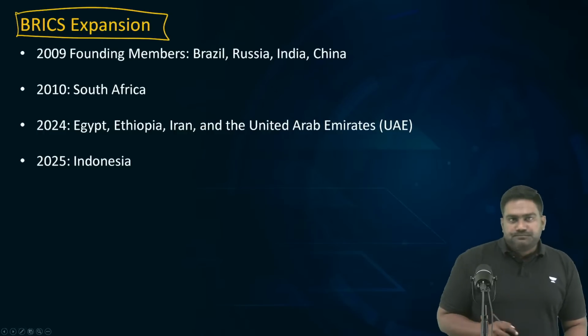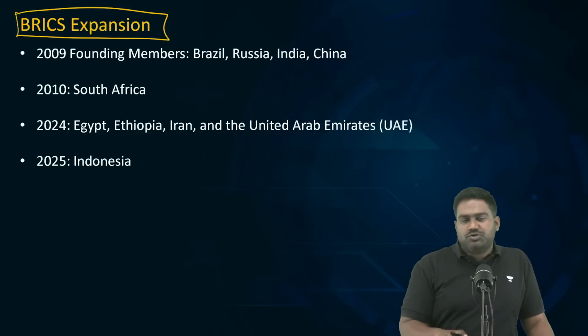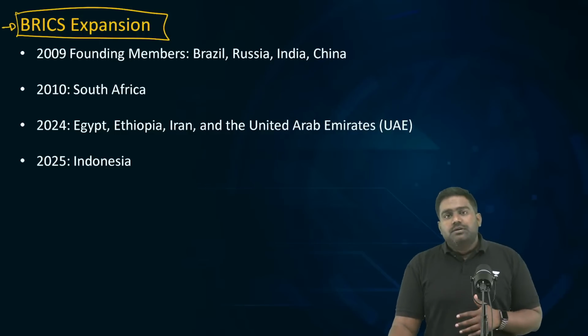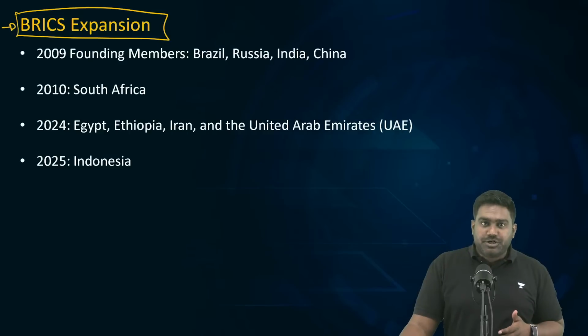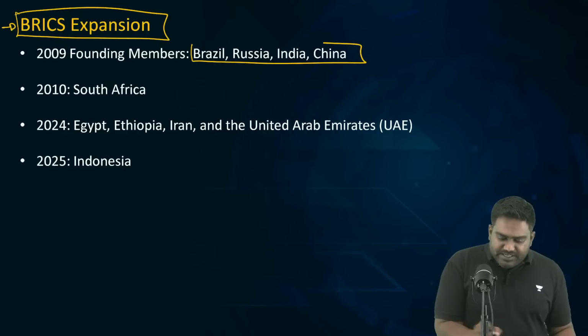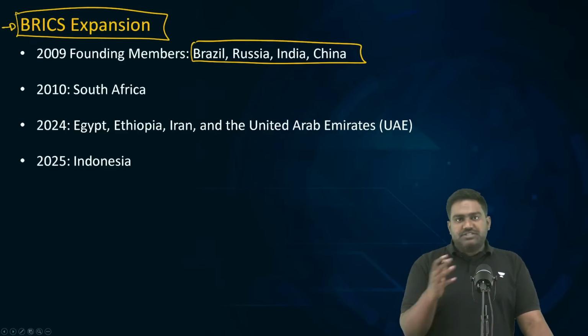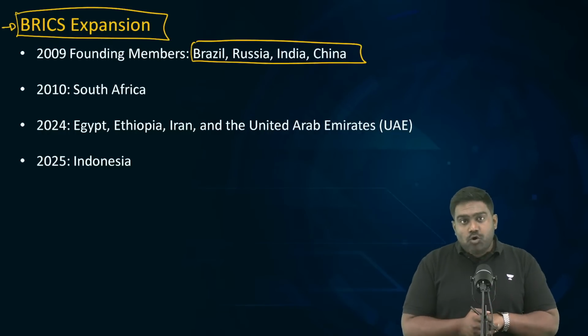Now, coming to BRICS, I'll not talk much about BRICS because we have covered this previously, and I don't expect a question on BRICS this time. But BRICS expansion, I think, can be an important topic. This group represents emerging economies of the world. It was founded formally in 2009 at the first BRICS summit in Yekaterinburg in Russia, when four major emerging economies came together to establish this at the summit level. The idea of these four countries forming the emerging bloc was first proposed by a renowned economist, Jim O'Neill, who was the chief economist at Goldman Sachs.